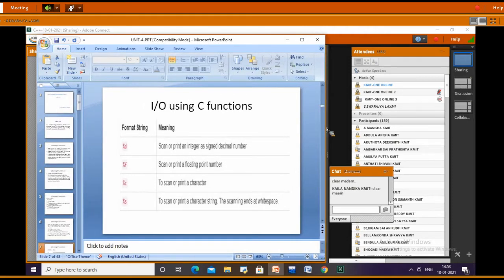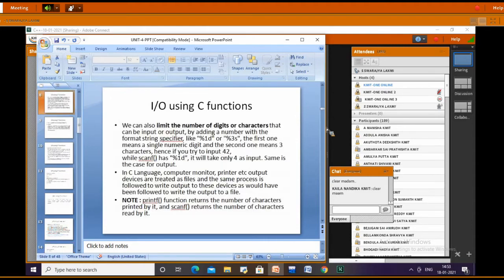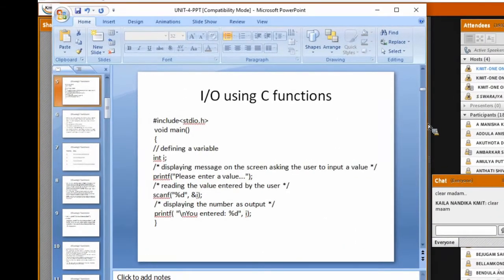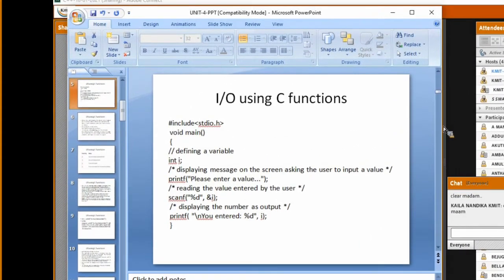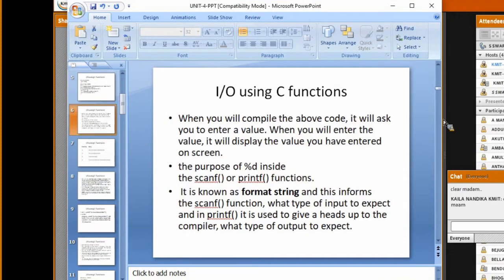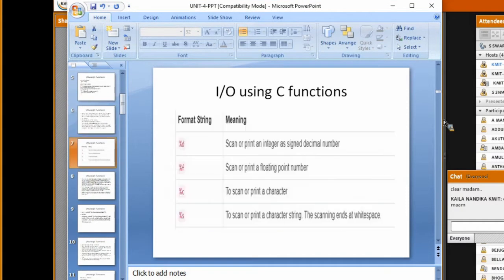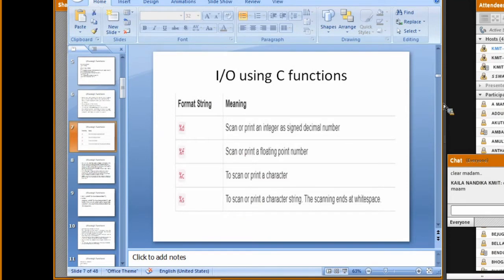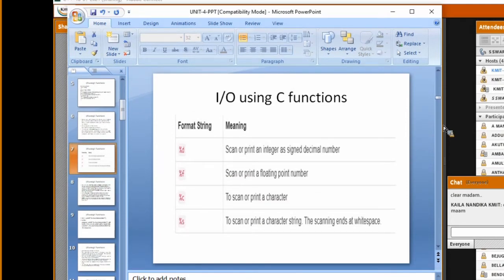Right. So the next topic we will discuss is the different I/O functions we use. The first I/O functions are scanf and printf. Then the next ones are functions like gets, puts, getchar and putchar. What is the purpose of using putc and getc?